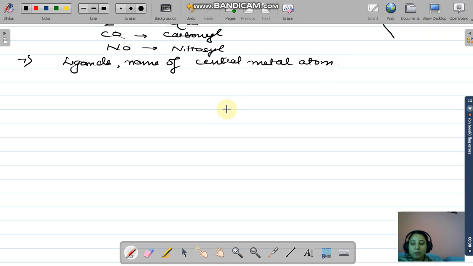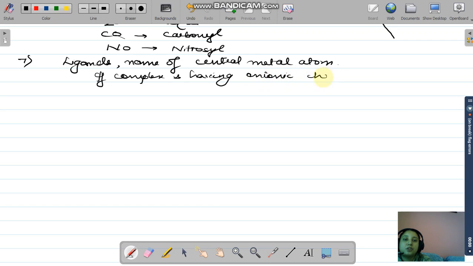Now if the complex is going to have an anionic charge, then it is going to be associated with the suffix -ate. Okay, the suffix -ate you are going to apply over there. Clear?